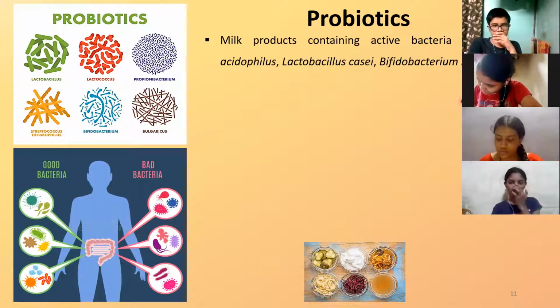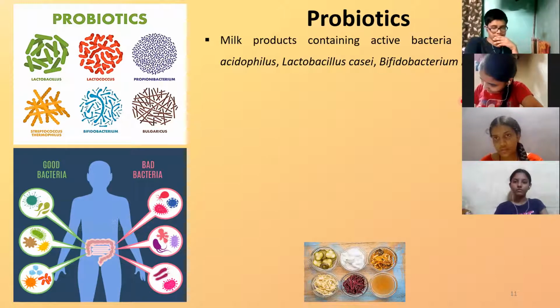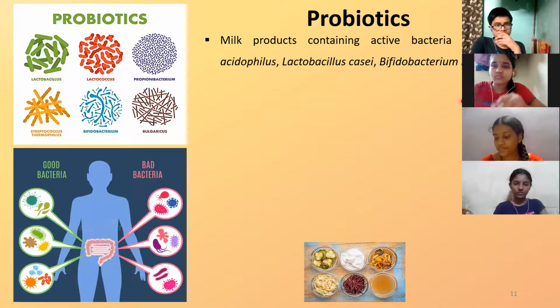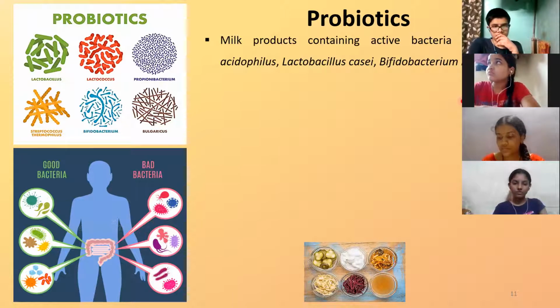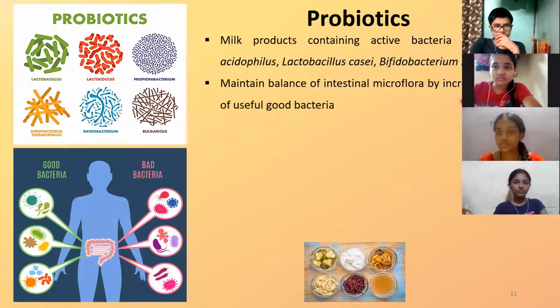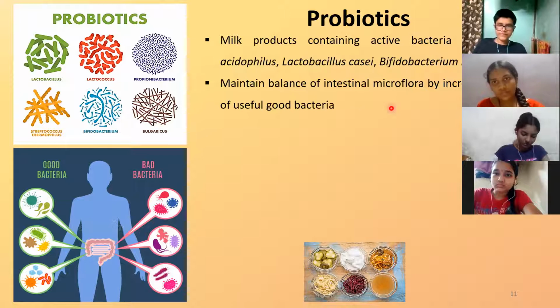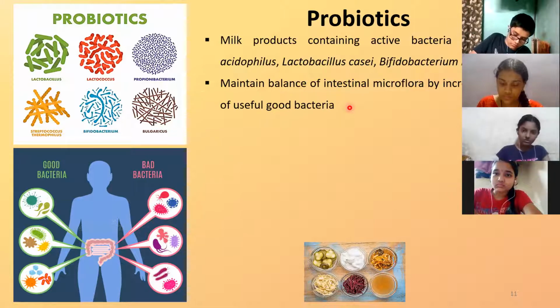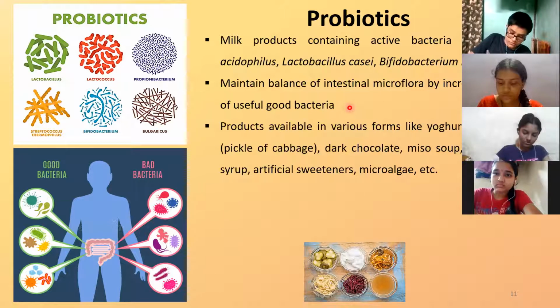So till now, including curd, yogurt, butter, cheese and all we have seen, so many different species of Lactobacillus have come into the picture, each one having its own property. Correct? Before that you were aware only of Lactobacillus, but now you know the different species and their respective uses. The probiotics ultimately maintain the balance of intestinal microflora, that means the amount of microorganisms in the intestine, and they help in increasing the number of good bacteria in the intestine. So they are probiotics.